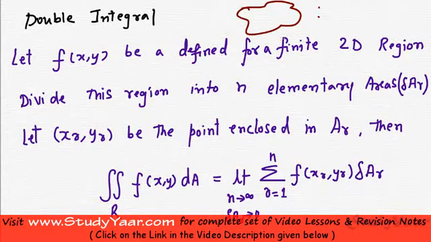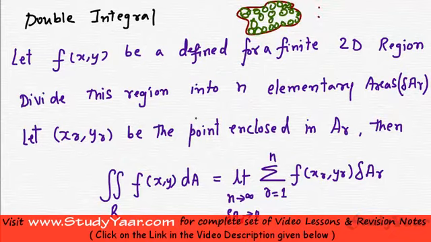For a finite 2D region, if I have a function defined, then what I have to do is divide this region into n elementary areas. Let's suppose I divide this into n elementary areas or n small areas. So you can think of it something like this.